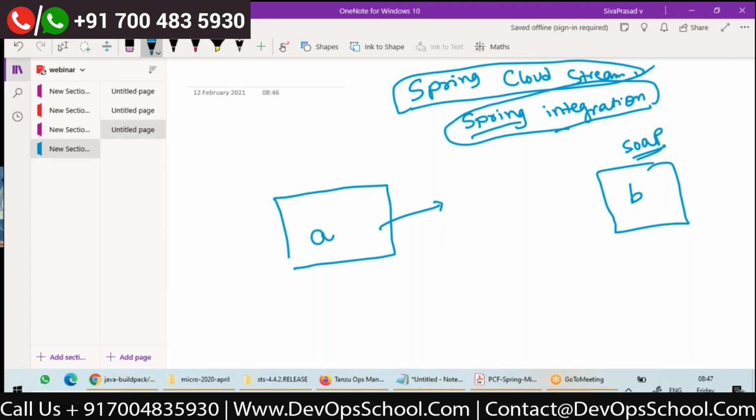For SOAP, there will be a WSDL, is it? So by using the WSDL, we generate code here, and using that code, we'll consume that, right? So I'm integrating my application A with B using the code generated by the WSDL.